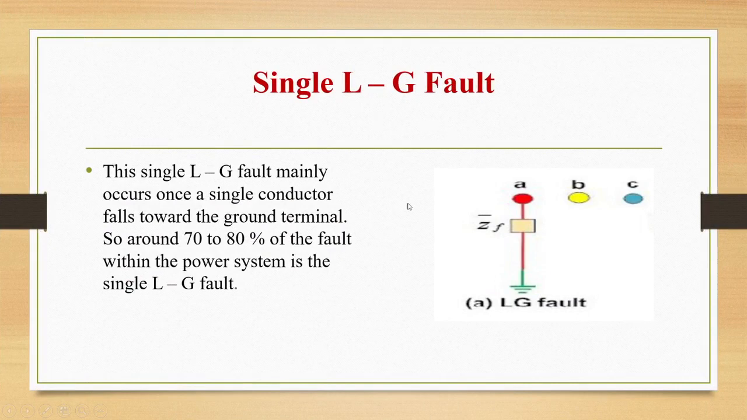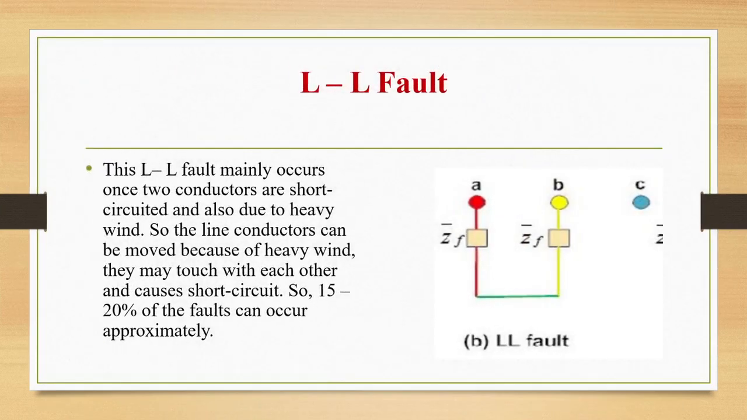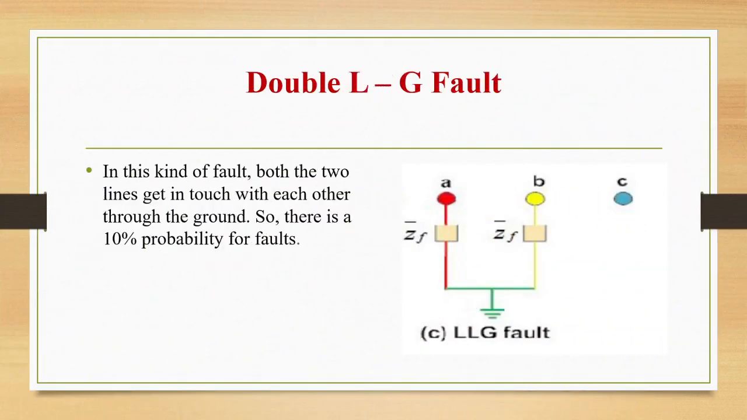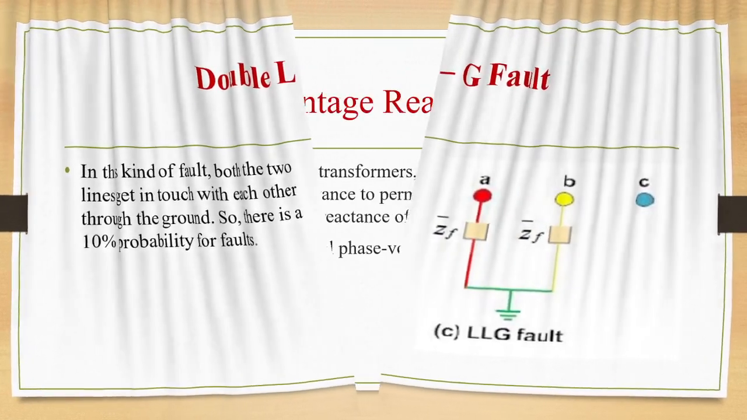Let us first see single line to ground fault. Single line to ground fault mainly occurs once a single conductor falls towards the ground terminal. So around 70 to 80% of the faults within the power system are single line to ground faults. Next is line to line. Line to line fault mainly occurs once two conductors are short circuited, also due to heavy wind. The line conductors can be moved because of heavy wind. They may touch each other and cause a short circuit. So 15 to 20% of the faults can occur approximately. Double line to ground fault. In this kind of fault, the two lines get in touch with each other through the ground, so there is a 10% probability of faults.